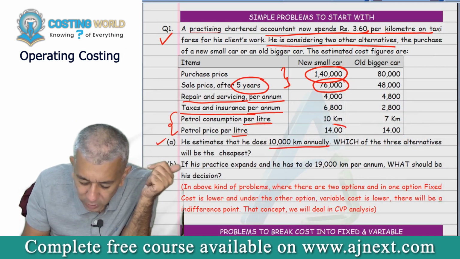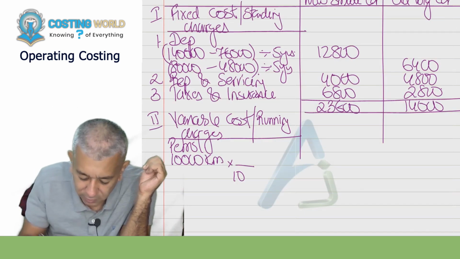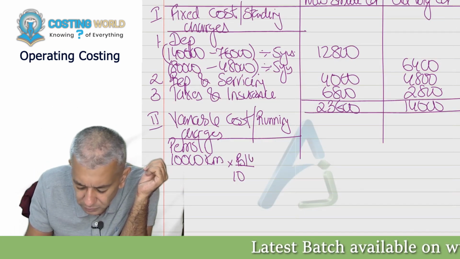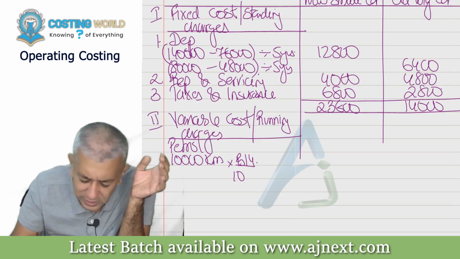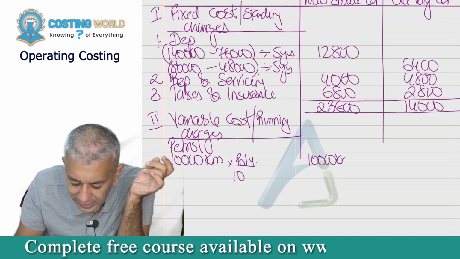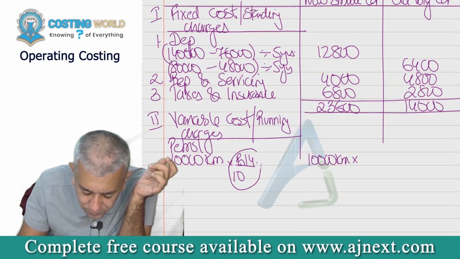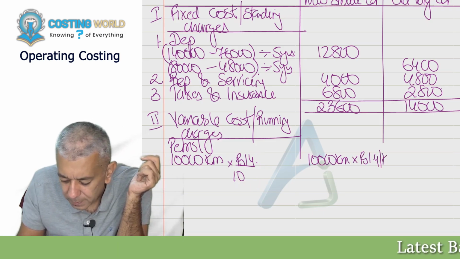Into rupees 14 per liter. Okay, they are talking of our grandfather's times. So into rupees 14. Now just wait. I can also write this particular thing in this manner. Can we say ultimately it will be 10,000 kilometers into rupees 1.4 per kilometer? Is that all okay?